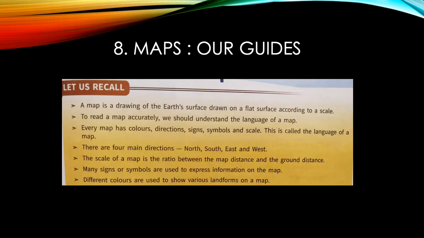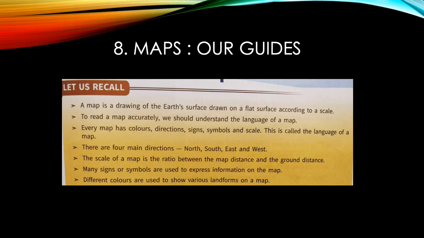The next lesson was about maps, guides. There are three kinds of map: political map, physical map, and thematic map. And what is a map? A map is a drawing of the earth's surface drawn on a flat surface according to a scale. And a globe is a small model of our earth. To read a map accurately, we should understand the language of a map. Every map has colors, directions, signs, symbols, and scale. This is called the language of a map.